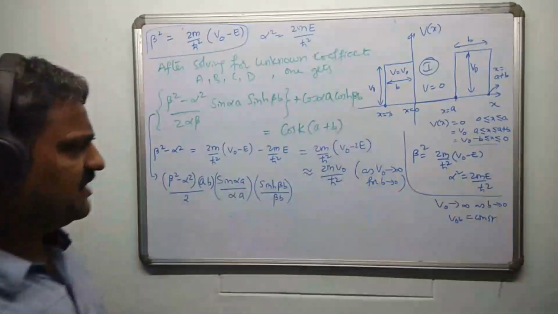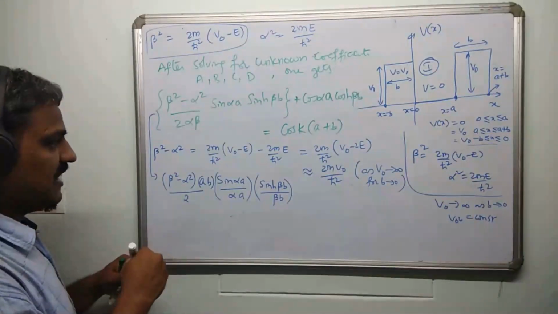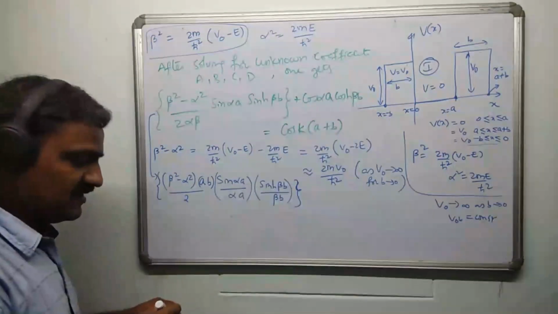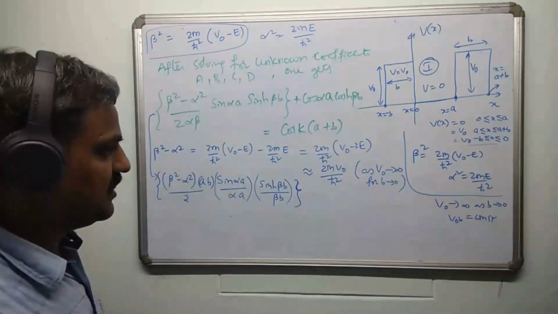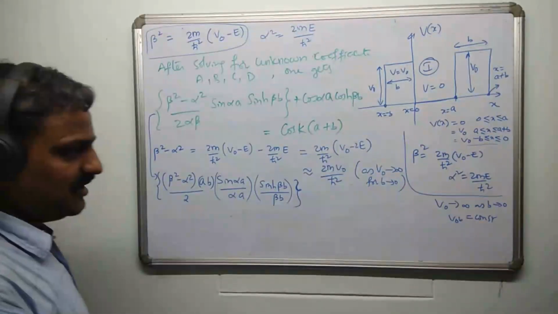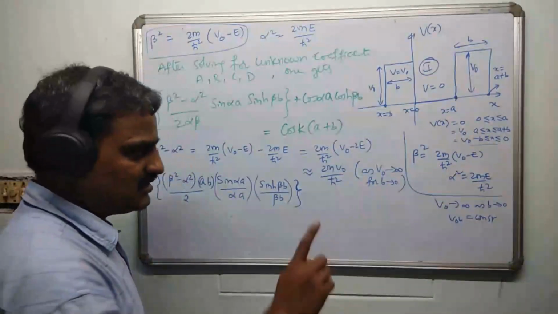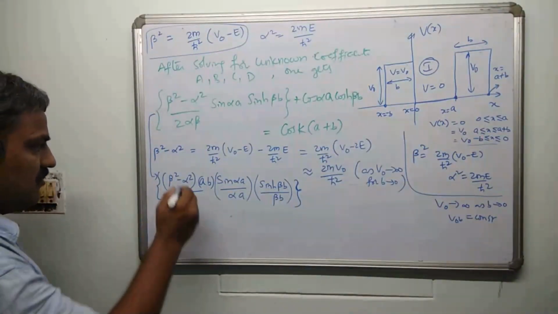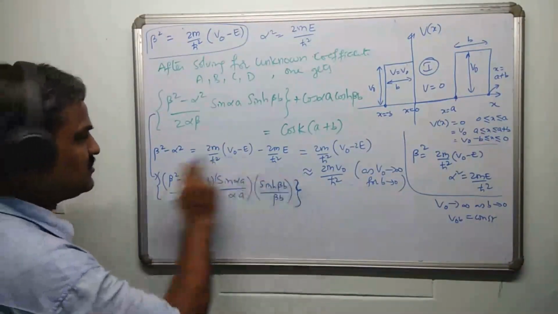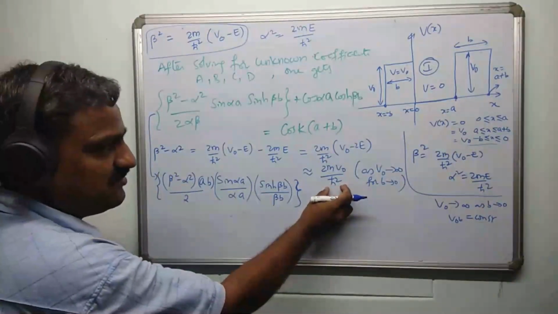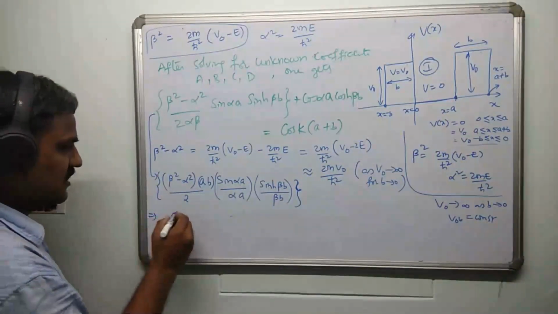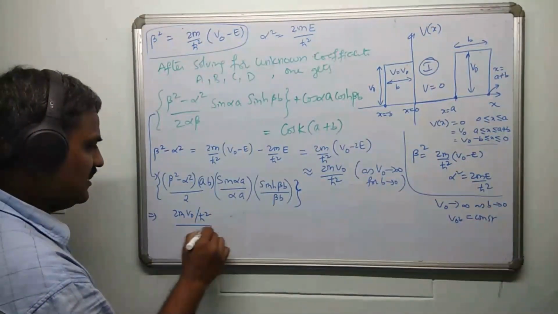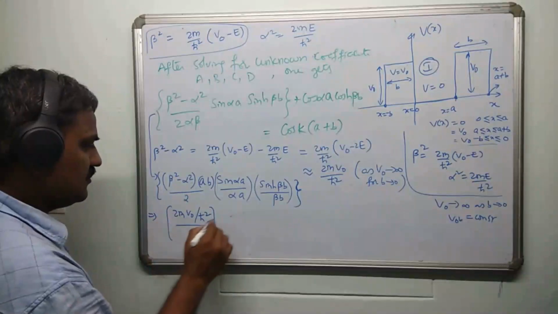And the rest of the expressions are very easy. So only the first term, the bracket term, I am writing in this form. My attention is not on the others. The others are very easy to understand if you focus here. Now you try to calculate the limit b tending to 0. Remember, as b tends to 0, V naught goes to infinity, right? So I'll consider beta square minus alpha square. Already beta square minus alpha square is 2m V naught by h cross square. So this implies 2m V naught divided by h cross square, divided by 2, multiplied by AB